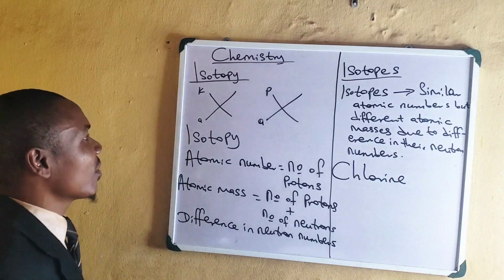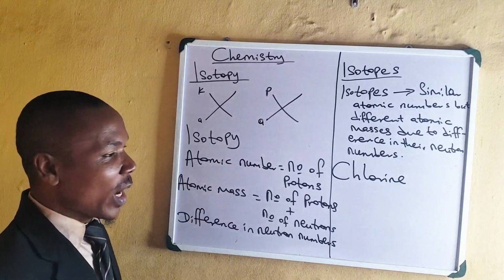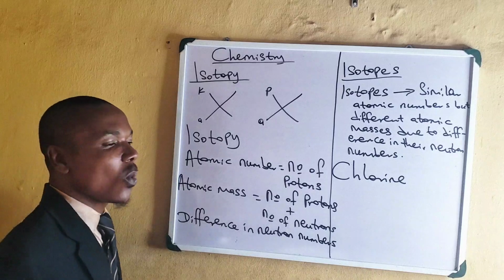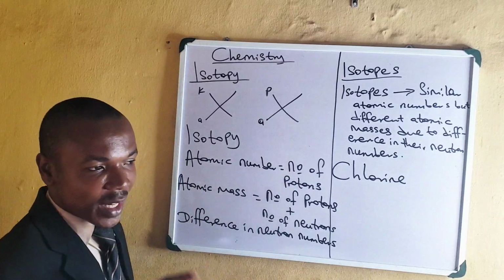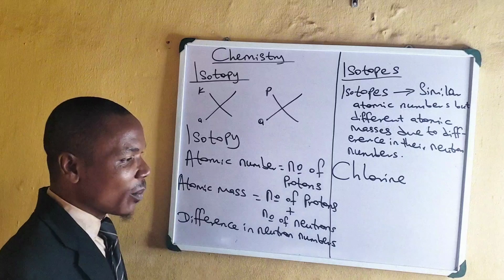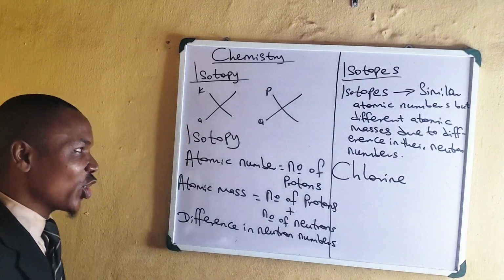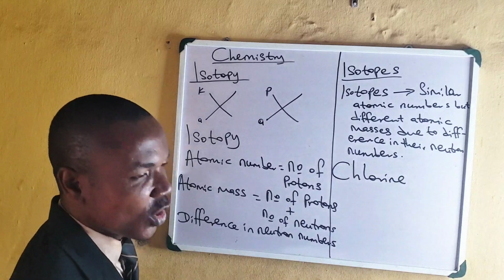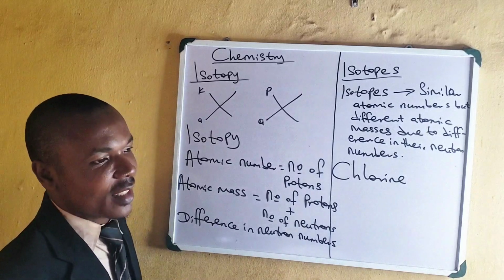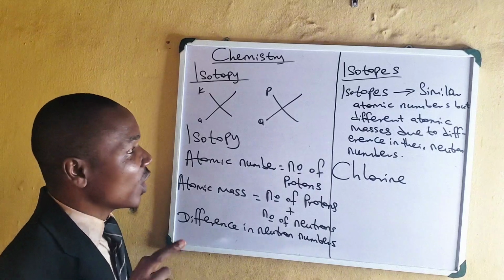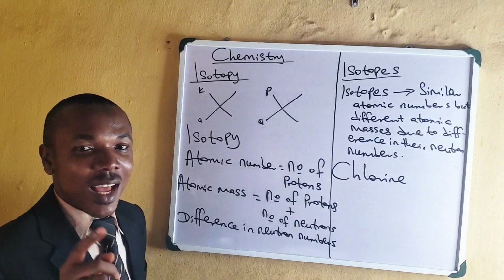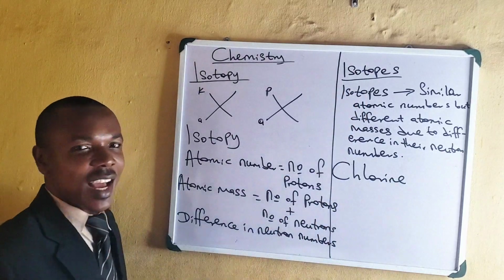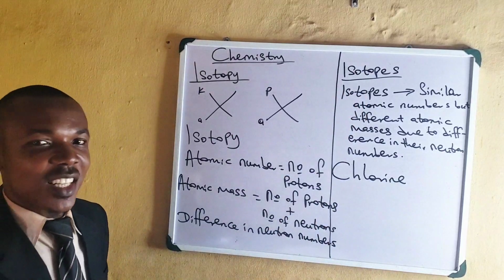Remember, in conclusion, isotopy is the phenomenon whereby two or more atoms of an element will have similar atomic number but different atomic masses. That situation is what we call isotopy. Then those atoms of the same element that have similar atomic number but different atomic masses are referred to as isotopes of that element.